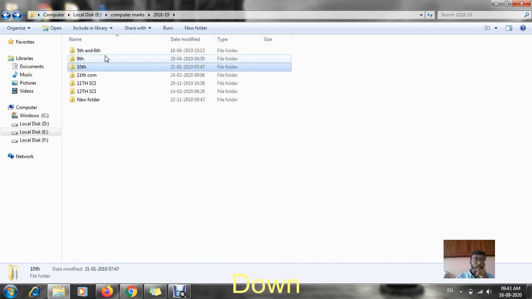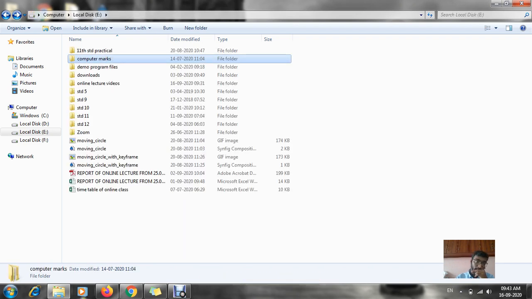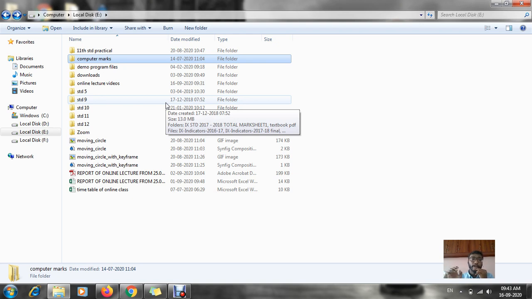If I try to save all these folders and files in a single folder, it will be congested. In future, if I want to find any particular file, it is very difficult to find it. So I bifurcate each and every folder and file.